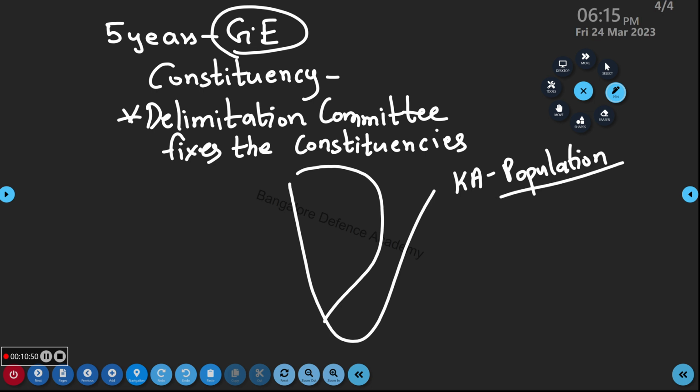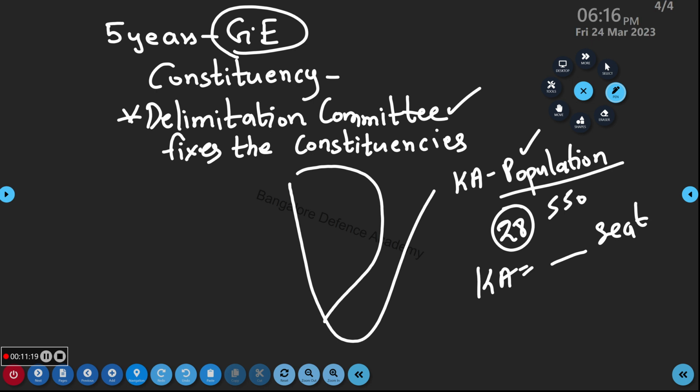28 states. So based on population, what does this delimitation committee do? Suppose they take Karnataka population divided by 550. They'll do like this, number of seats. So Karnataka will have certain number of seats. This number of seats will be in Lok Sabha. Like this, Kerala population divided by 550, Tamil Nadu population divided by 550.